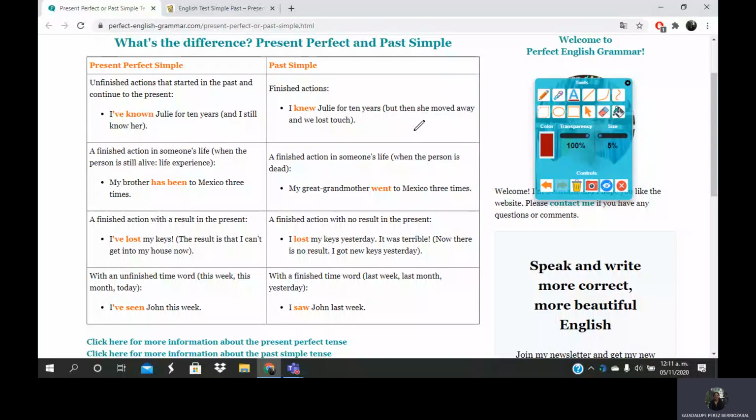Everybody. In this video, we're going to talk a little bit about the difference between present perfect and past simple. So here we go. First, present perfect simple talks about unfinished actions that started in the past and continue to the present. For example, I've known Julie for 10 years and I'm still friends with her now.